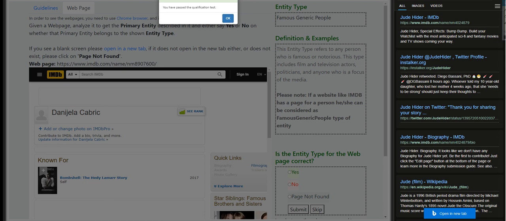Again, this is a hit called entity type classification. There are multiple versions of this. You got the Japanese, English, as well as French, and I believe German as well. But for this one, it's the Japanese version. But as you see, the qualification questions or hits are in English. So most likely, the questions on the quali for all those languages will be the same.